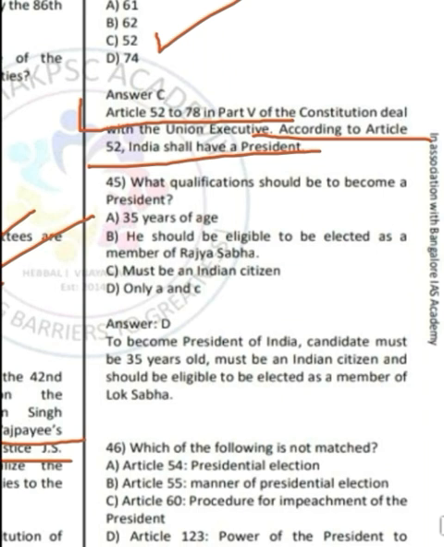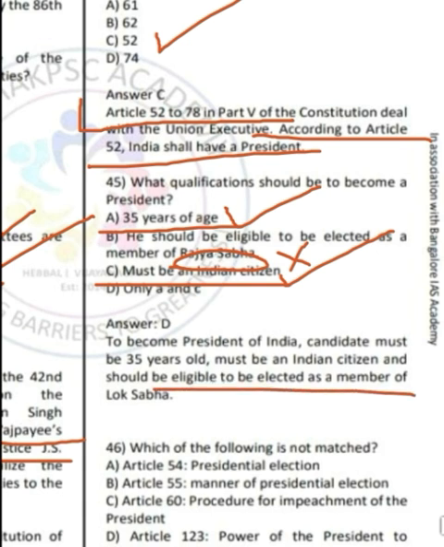Moving ahead to question number 45. Question number 45 is speaking about the qualifications to become the president. So here only option A and option C are true. That is, to become the president of India, the candidate must be 35 years of age and he must be an Indian citizen. Option B says that he should be eligible to be elected as a member of Rajya Sabha, which is wrong. He must be eligible to be elected as a member of Lok Sabha.